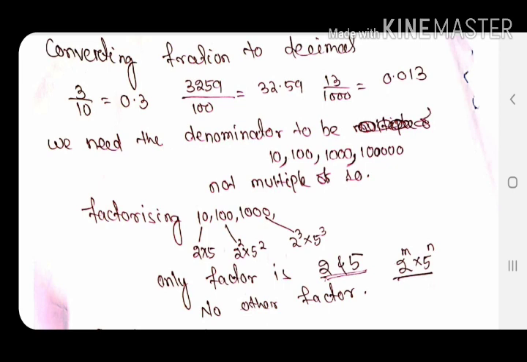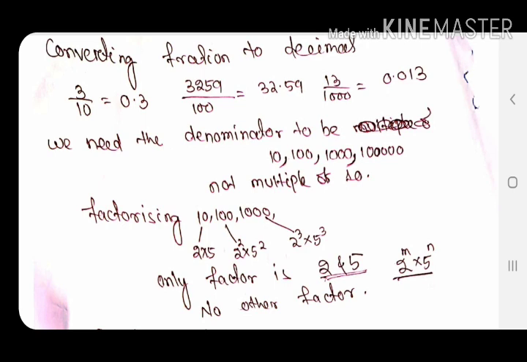It should be a power of 10. As we just discussed, the denominator should be 10 to the power something. So let it be 10 to the power n. 10 is 2 into 5, so 10 to the power n means (2 into 5) to the power n.